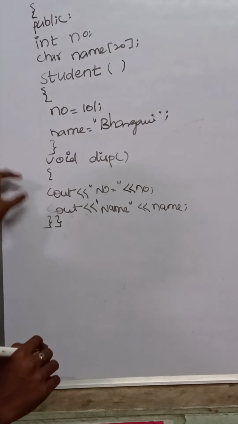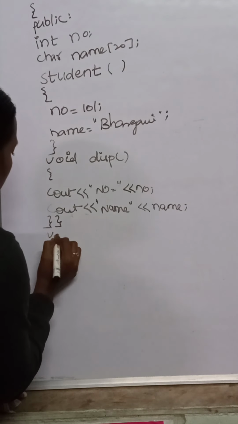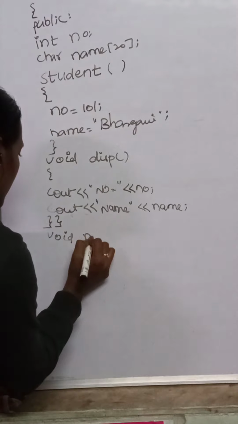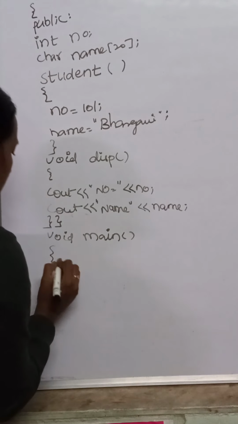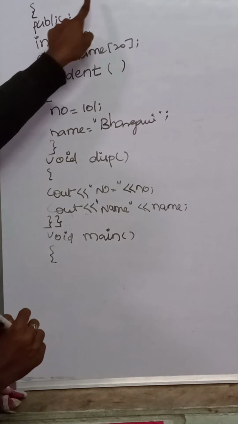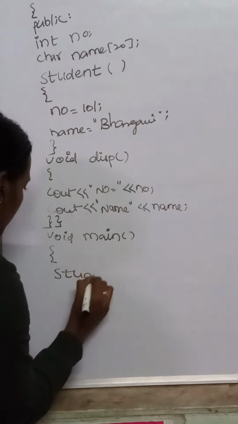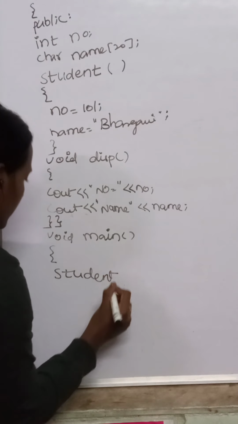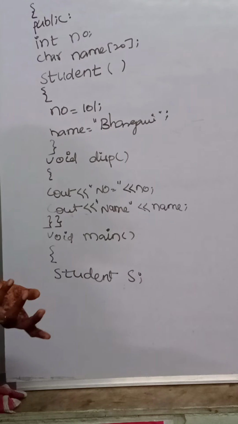Now we have to create the object of this class in the main function. Write void main. Now what is the class name? Student S. Not only S, you can give S1, S2, S3, stud, any name.